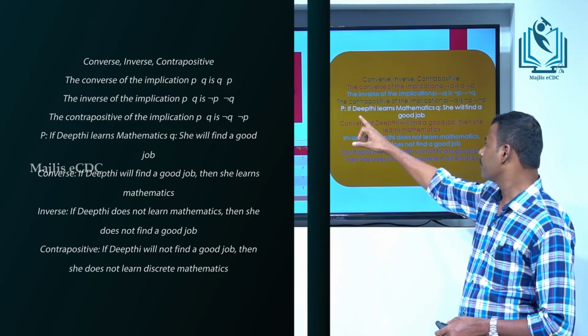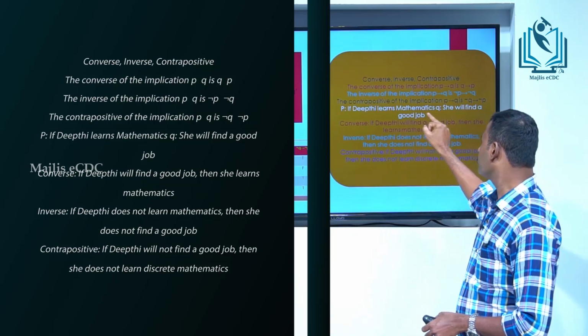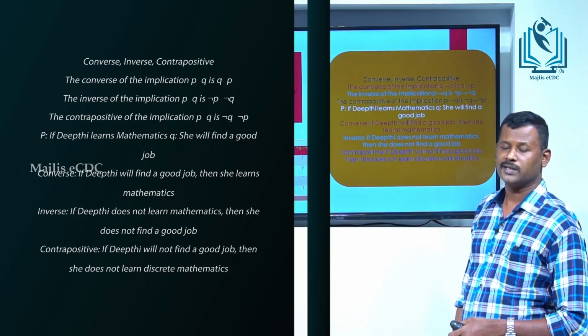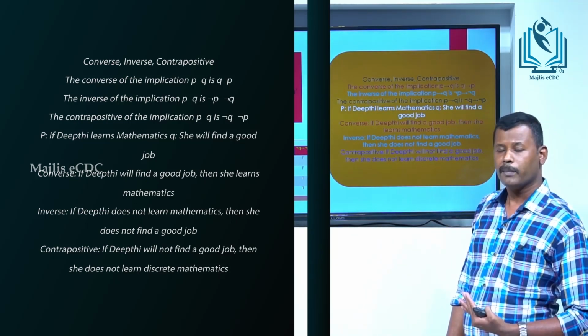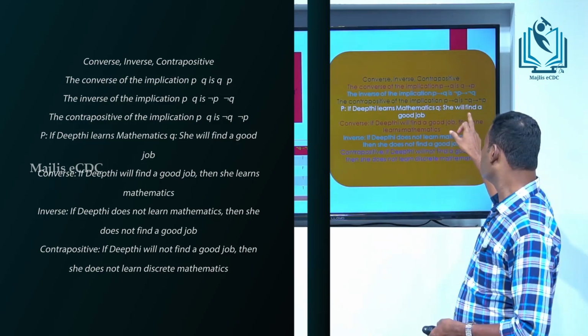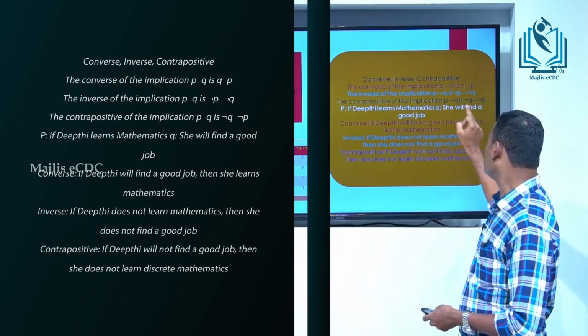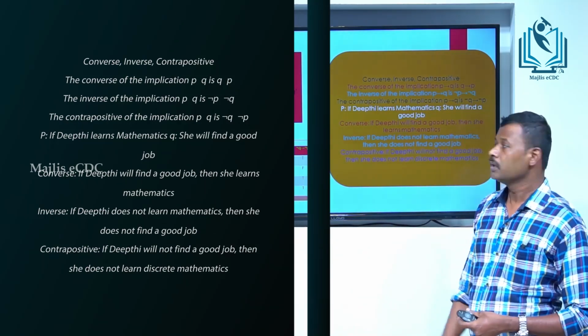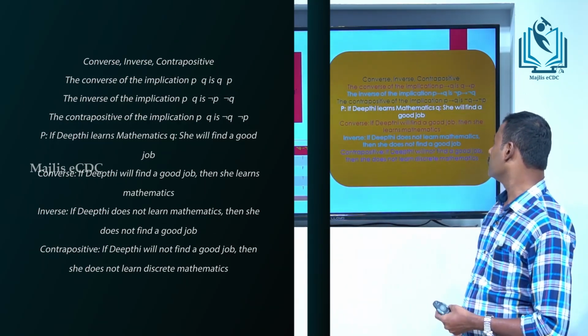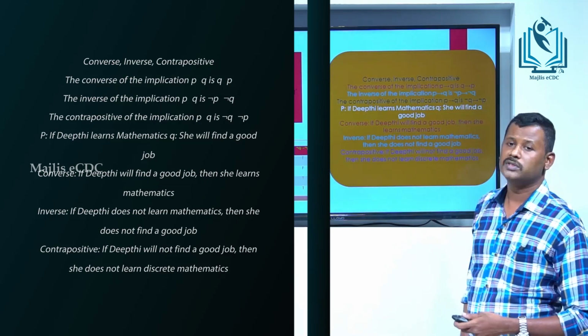Example: if Deepthi learns mathematics, she will find a good job. P is the statement Deepthi learns mathematics, and Q is the statement she will find a good job.